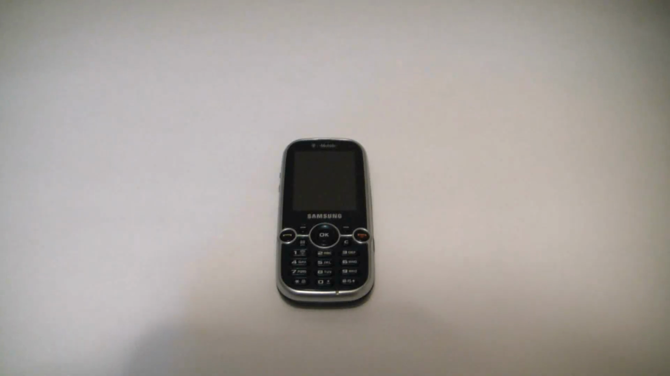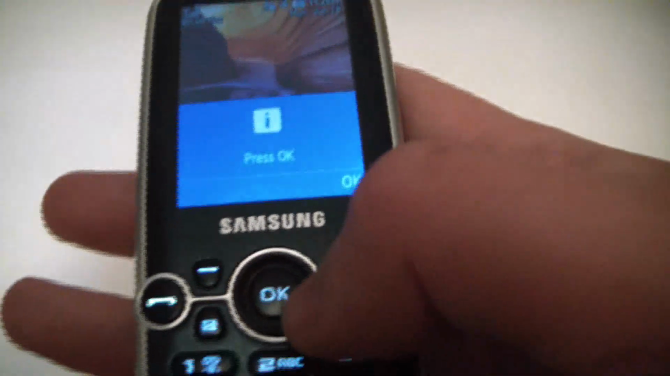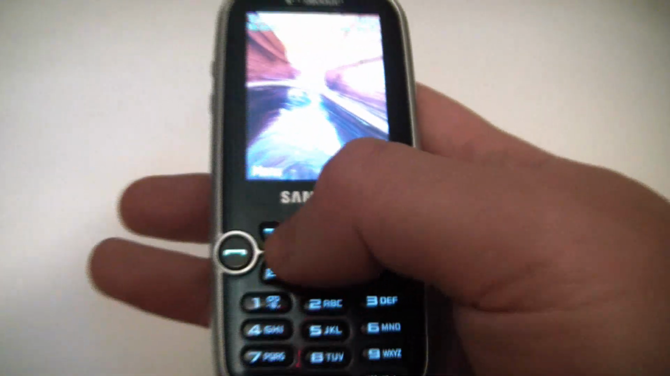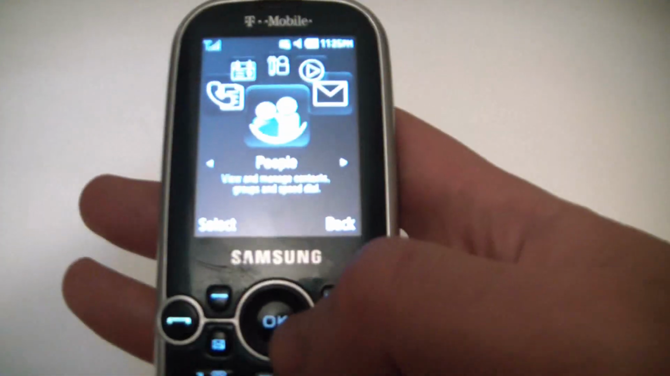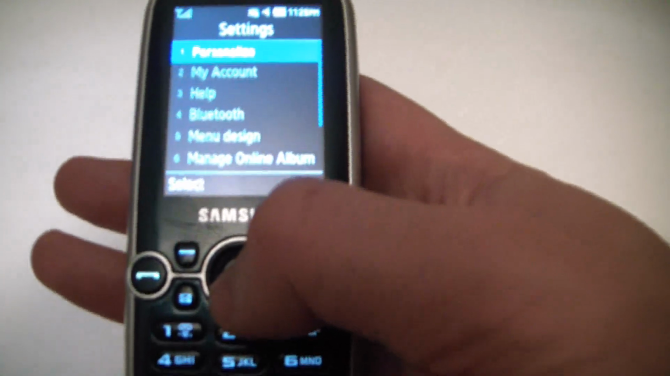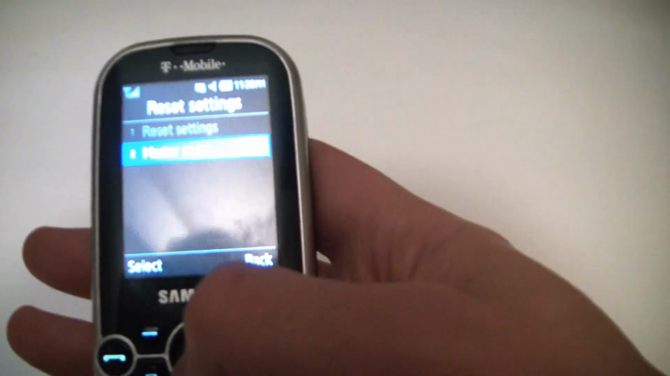In this tutorial, I'm going to show you how to restore a Samsung Gravity 2 to factory settings and wipe the data clean. First thing you need to do is go to Menu, Settings, Reset Settings, Master Reset.